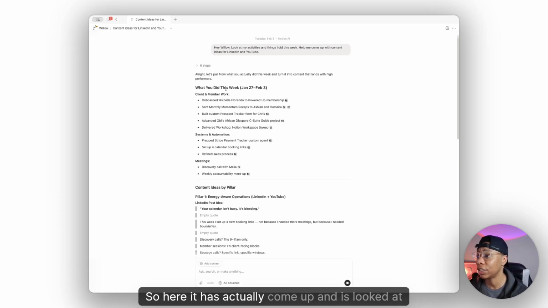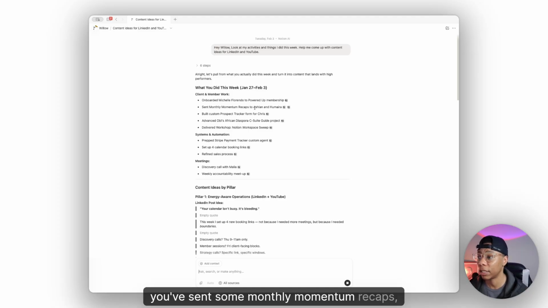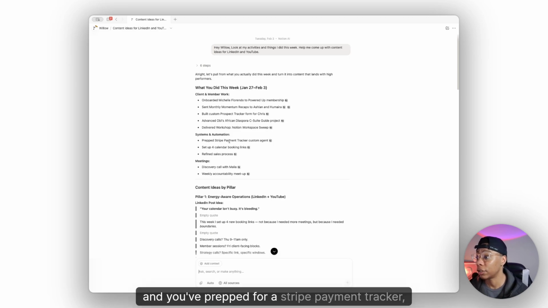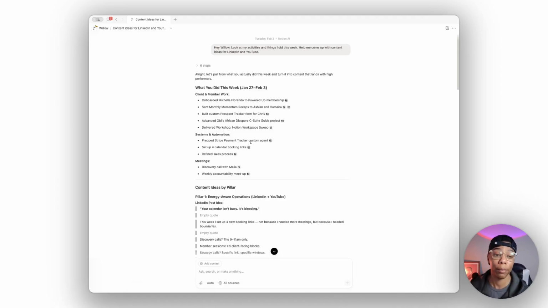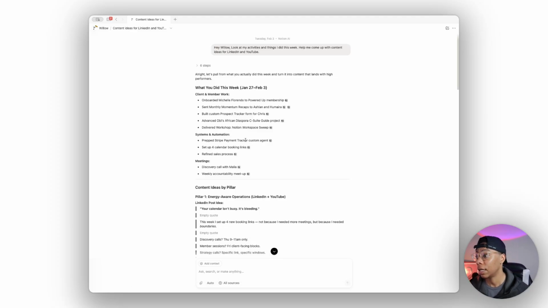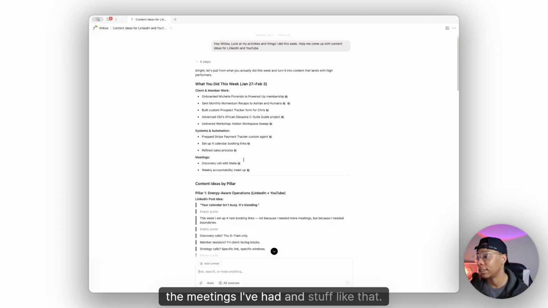So here it has come up and looked at this week. It looked at January 27th through February 3rd. And it says, here's all the things that you've done. You've onboarded some clients. You've sent some monthly momentum recaps. You've built some custom prospect trackers, forms, and you've prepped for a Stripe payment tracker, which is really cool. Basically, when a payment drops, it goes into my financial tracker. So now I don't have to manually do that anymore. And then it gives me a financial report. So that's really cool. It tells me all the things, the meetings I've had and stuff like that.